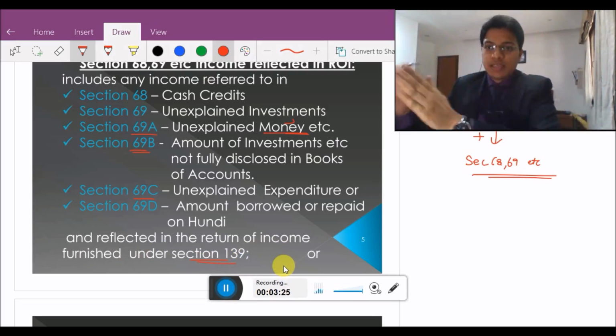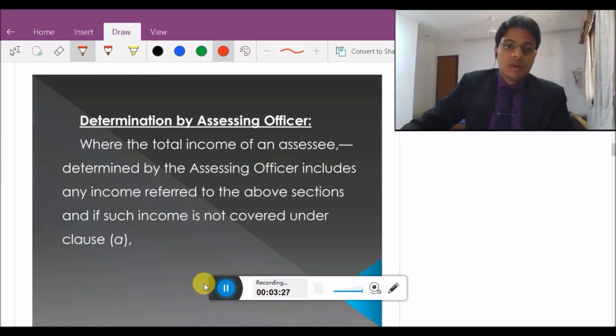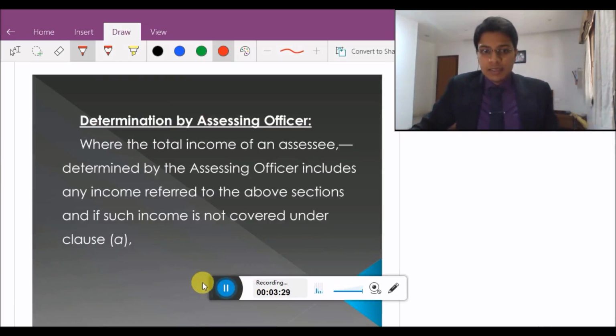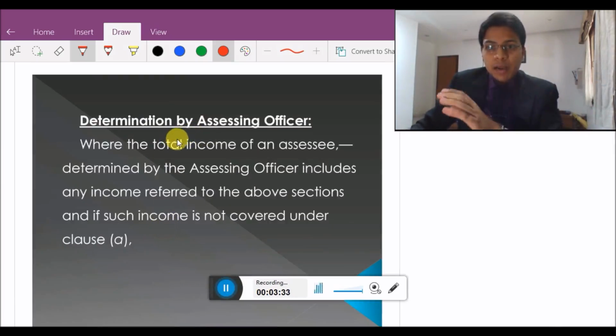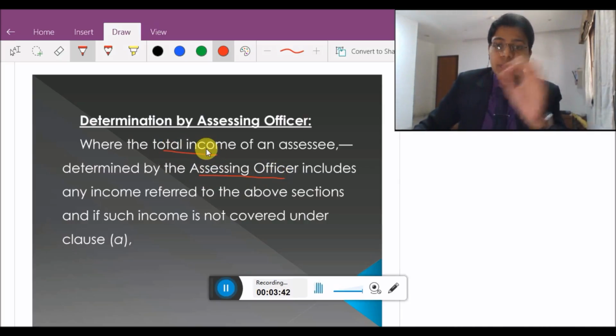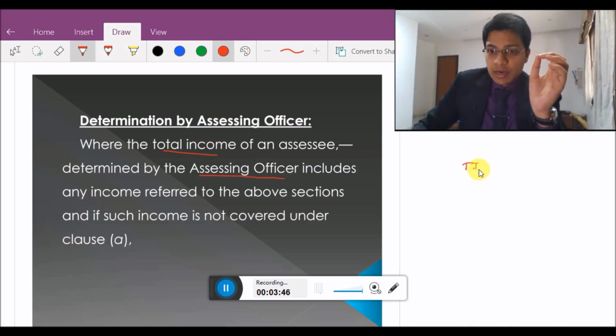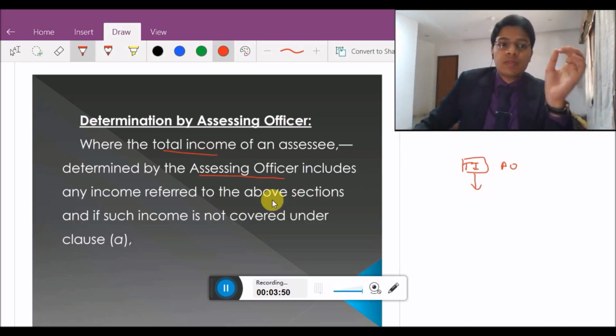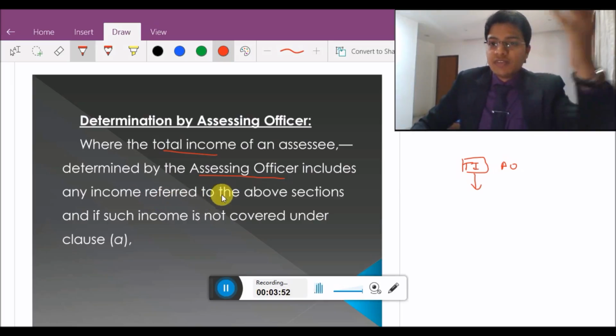Now we'll talk about the second case, where the total income of an assessee is determined by the assessing officer. In this second part, the assessing officer is determining the total income, and this total income includes any income referred to in the above sections.